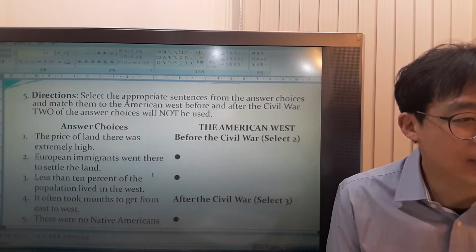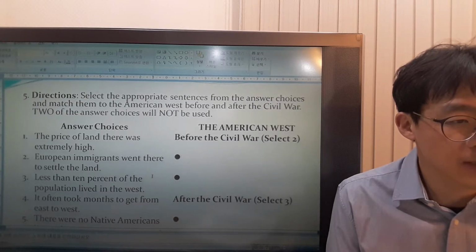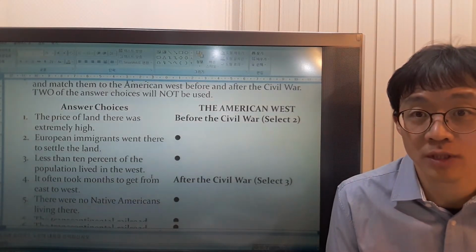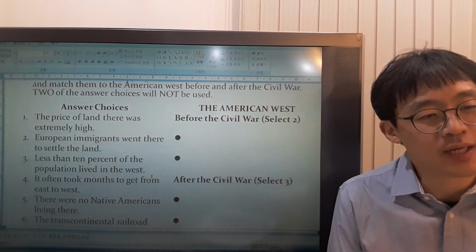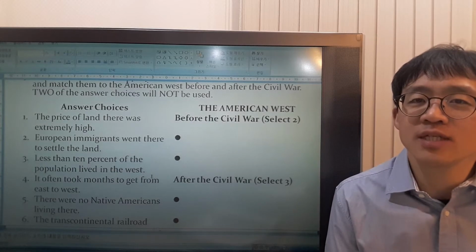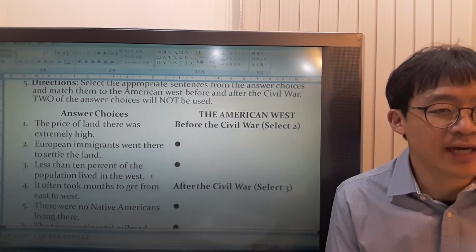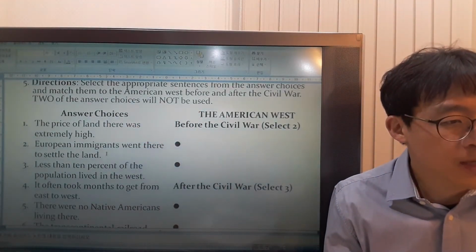Let's match the answer choices to the American West, to the period before the Civil War and after the Civil War. You understand? Okay, the price of land there was extremely high. This is not indicated in the passage, so this answer we're going to leave out. Two of the answers will not be used, all right?